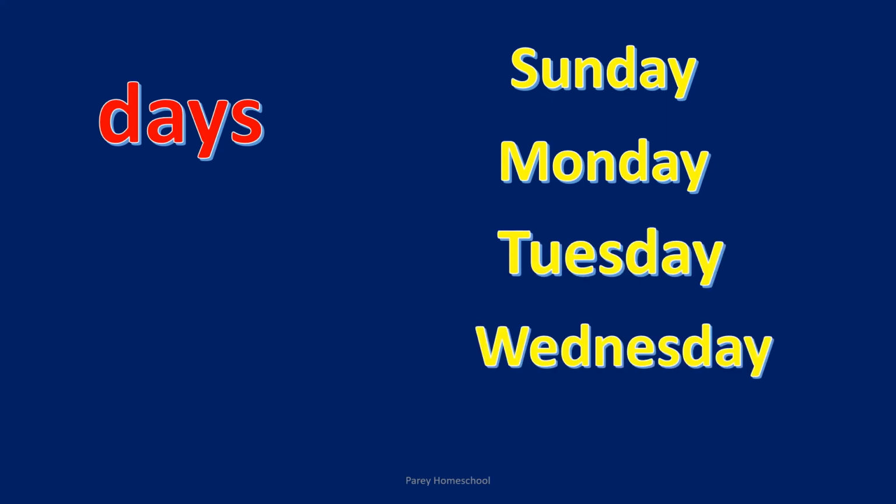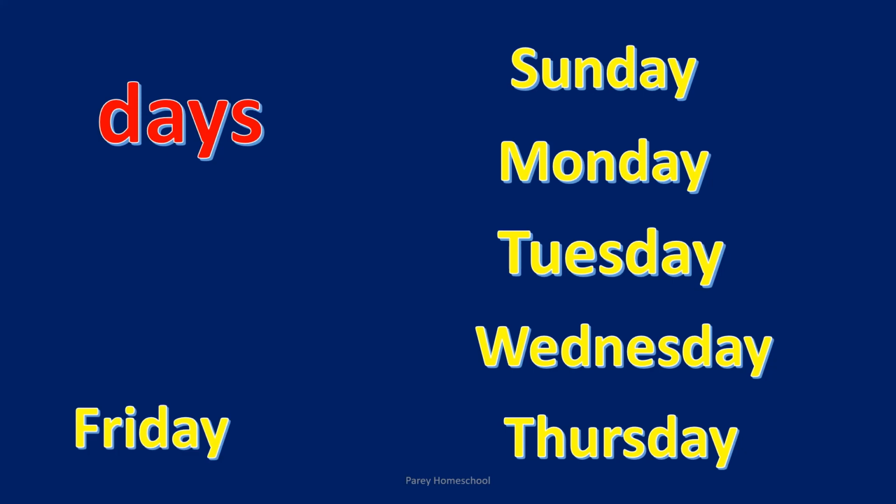There are 7 days in a week, and each day has its special name. For example, Sunday, Monday, Tuesday, Wednesday, Thursday, Friday, and Saturday. These are the special names of days.